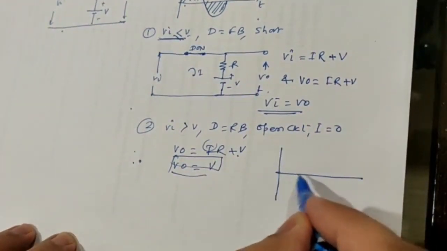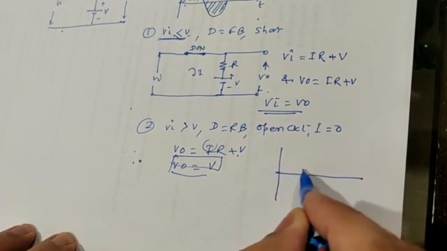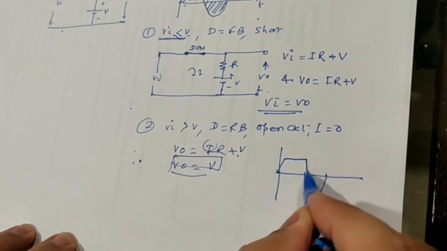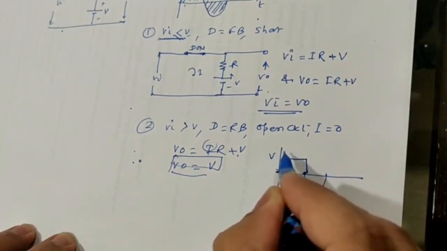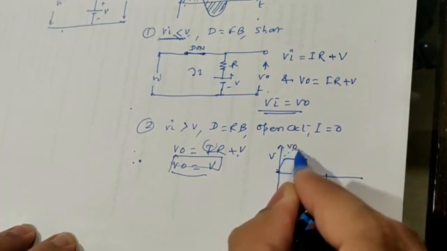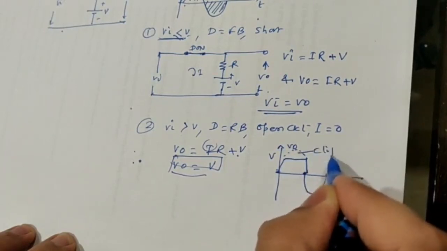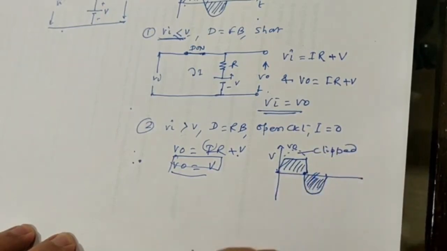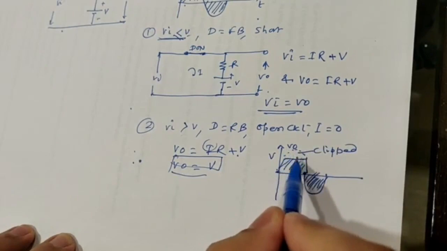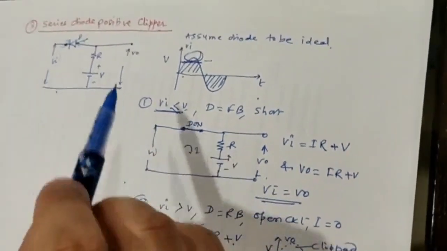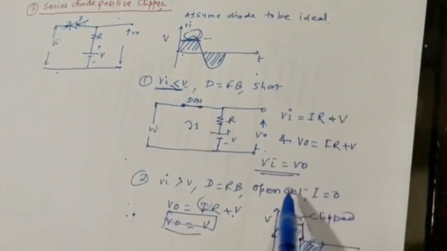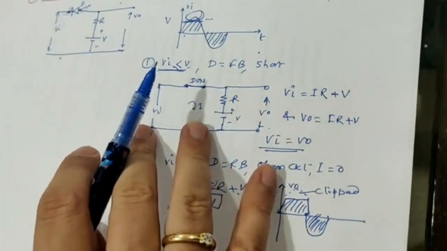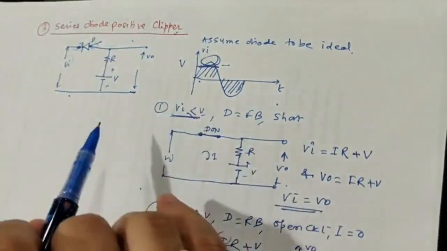Now how will the output waveform be? The output waveform will be the entire negative half cycle and the positive half cycle till the voltage V. And the upper portion is going to be clipped. This is going to be the output, the section that I am shading. This is the part which is clipped, and that's why it is called a positive clipper, because the positive section of the input waveform is clipped by using this particular circuit. That's why it is called a series diode positive clipper.